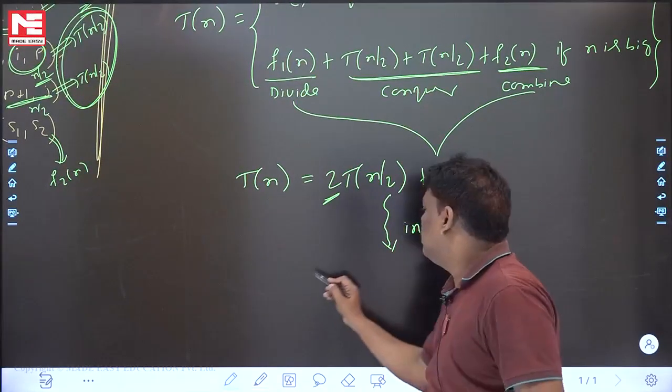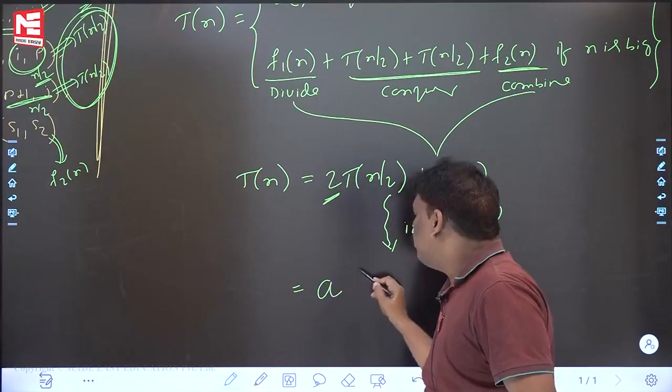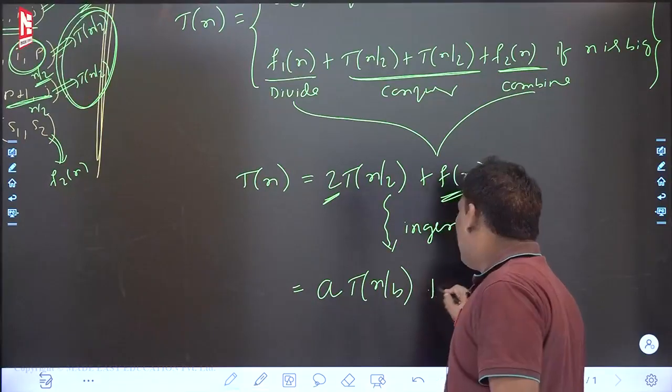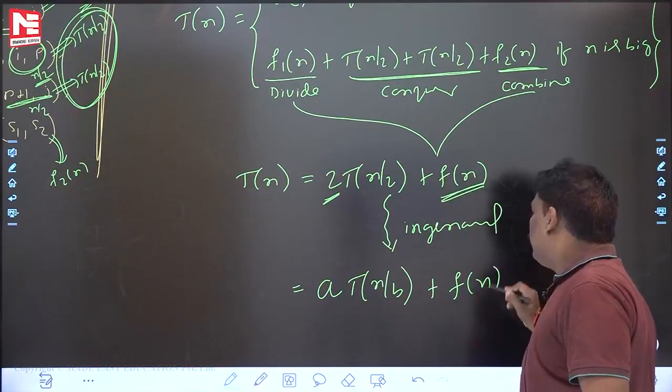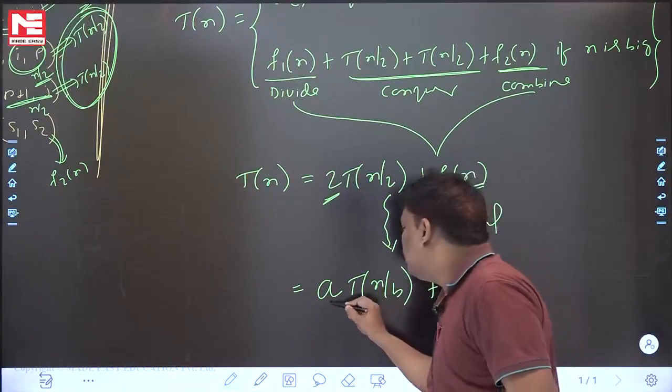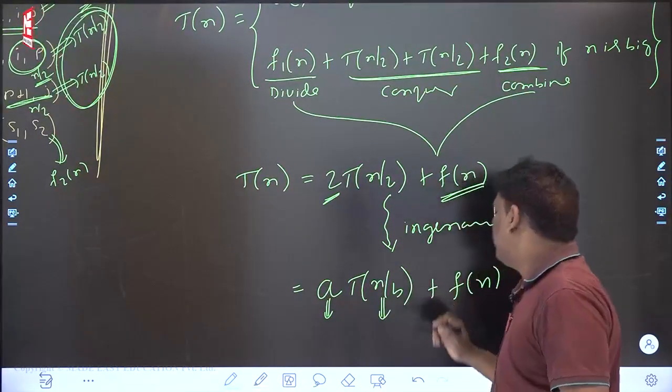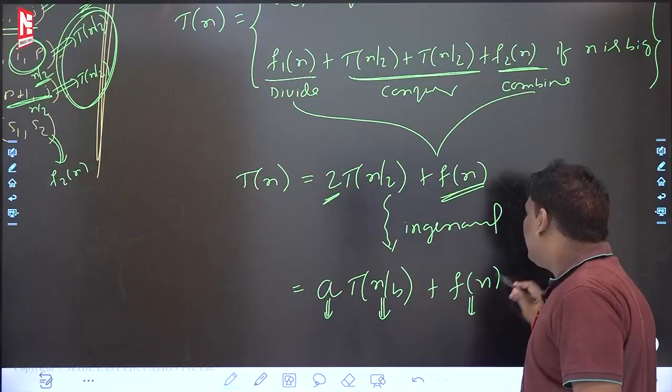In general, a recurrence has subproblems, each of size n by b, and f of n is the amount of time required for both divide and combine. What is the a? Number of subproblems. What is the n by b? Size of each subproblem. What is the f of n? Divide time and combine time.